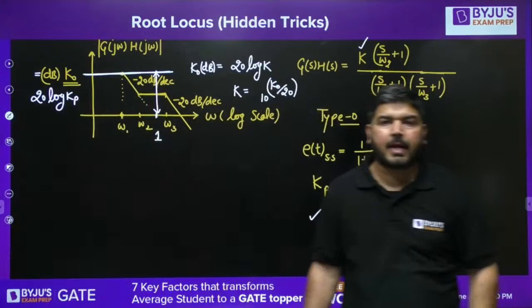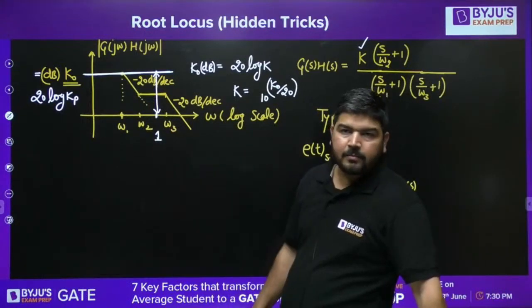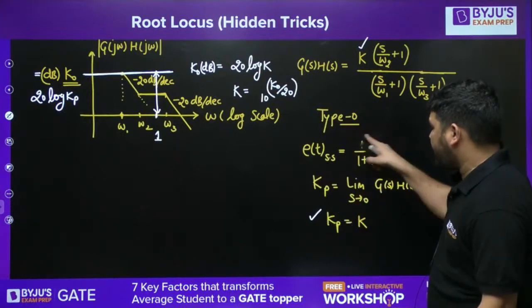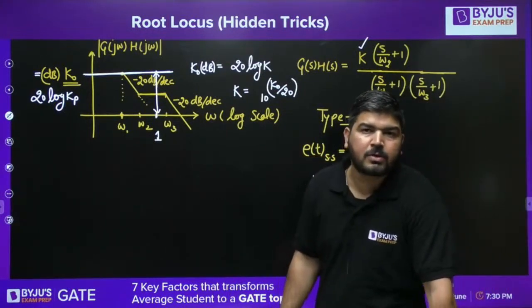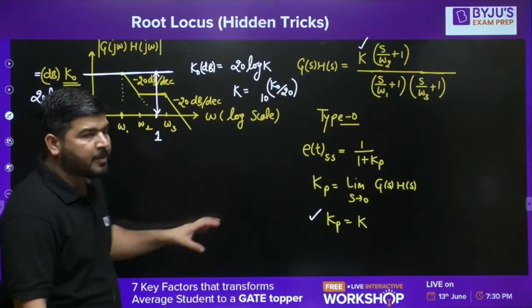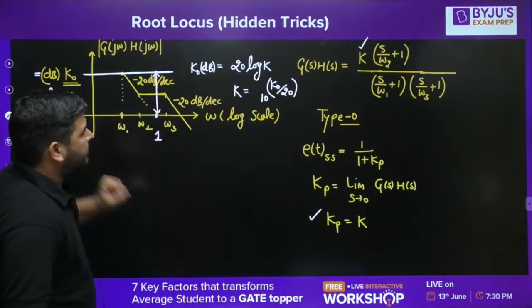From here you can calculate Kp, and once you get Kp, you'll get the position error constant, and you can put it here and calculate the steady state error for step input. Okay, so for step input you can easily calculate the steady state error. I hope it is clear. Now let's come to the next.